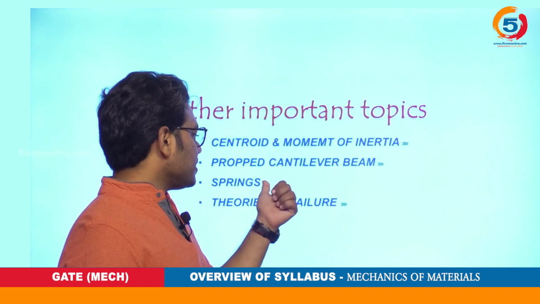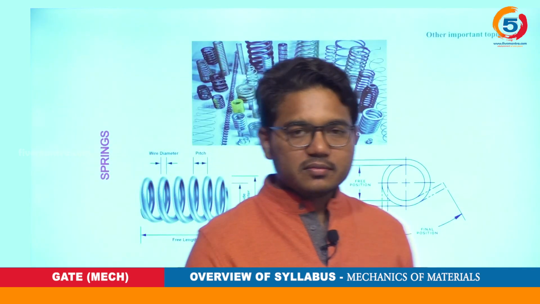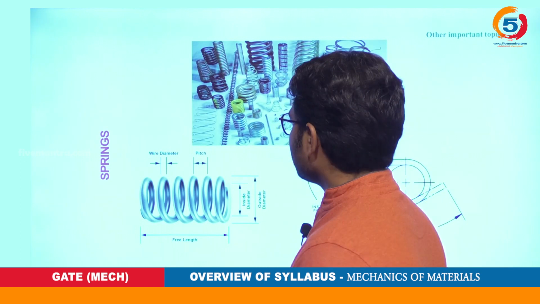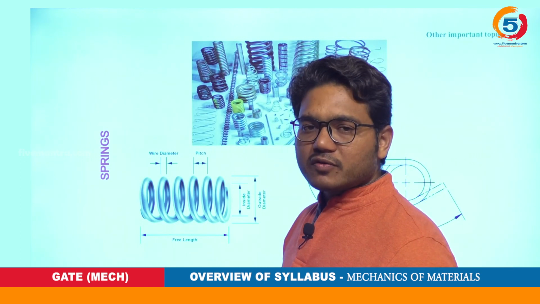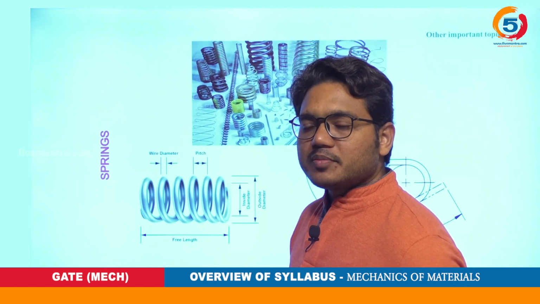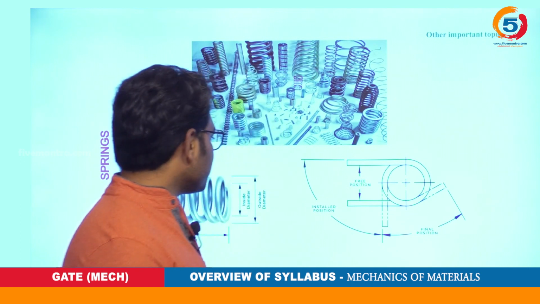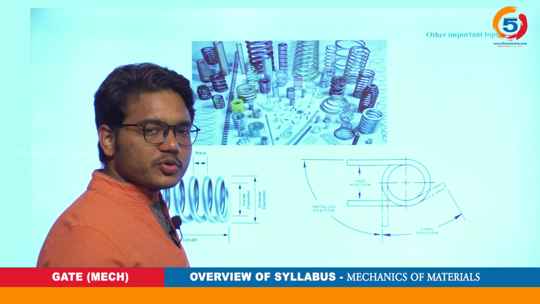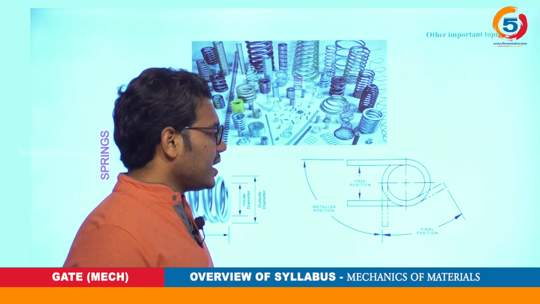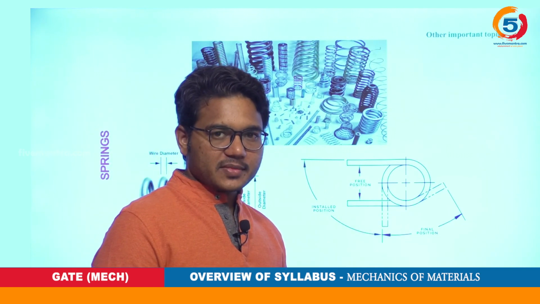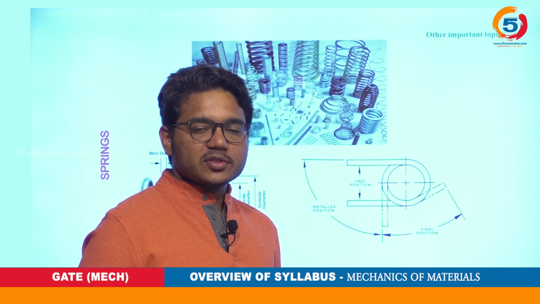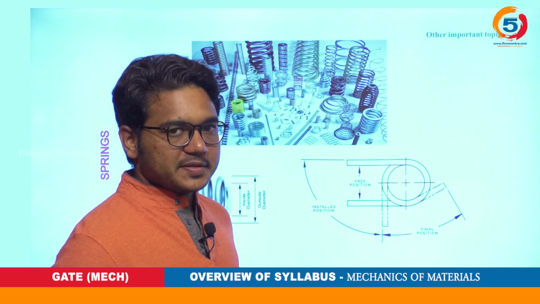Meanwhile, what do we have in springs? We will be seeing different types of springs, of which we will study only a few: the compression spring, helical coil springs, compression and tension springs together, and the torsional spring. Whatever deflection equations we have in the topic of springs, we will keep it limited and short, according to the previous questions we got in GATE.